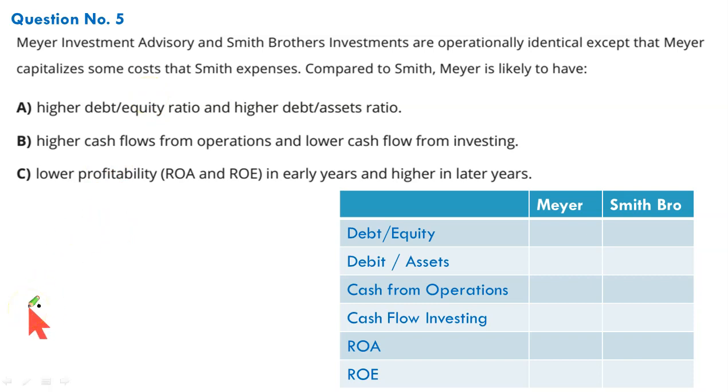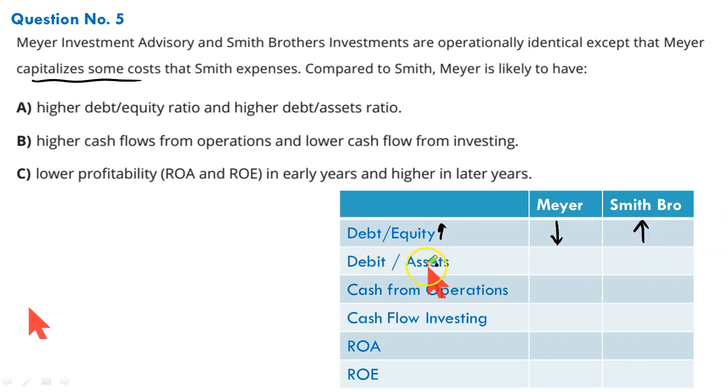Okay, here we go. First, in case of Mayer, Mayer capitalizes some costs. Since he's capitalizing the costs, he's not charging any cost as an expense. Equity will have a higher balance because no expense charged, equity would be higher. Resultantly, debt upon equity in this case, overall ratio would be lower. But Smith is doing the other way around. He's charging it as a cost. Any cost, expense reduces equity. If equity is reduced, debt upon equity, this ratio goes up.